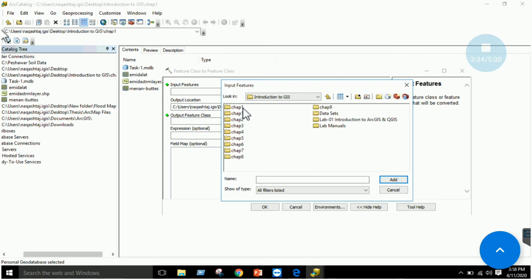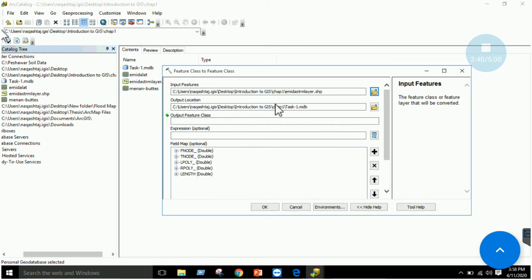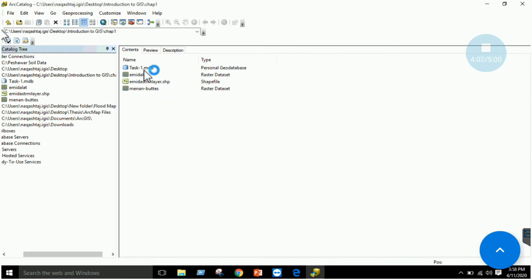introduction to GIS chapter 1. For example, I have this layer, right? I will add it. Now this layer will be included in my task1.mdb database, right? So you can rename it as amidstrum and click OK. So this will be executed and will be included in this database, right?